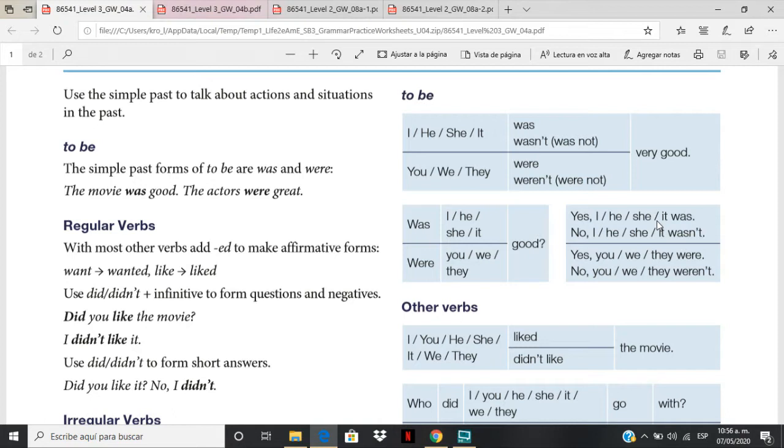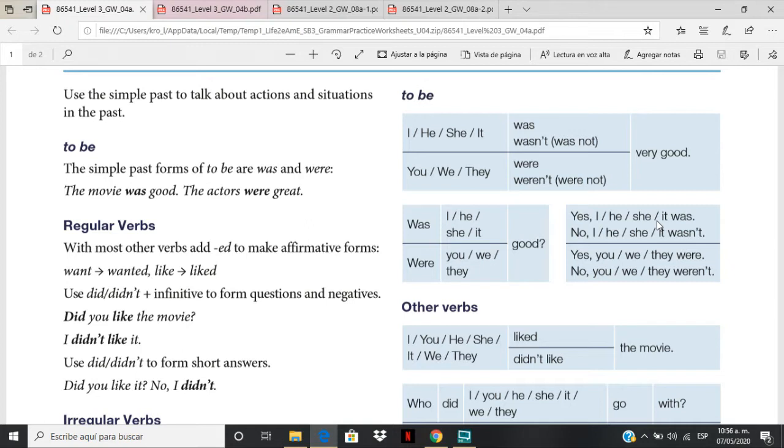Here, I want you to be clear that we have to take into account two aspects that are very confusing for us sometimes. It is the simple past of the verb be, that is kind of a special verb, and the simple past of other verbs.